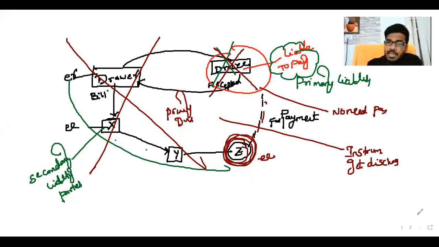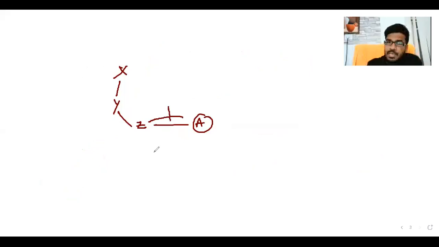But what is discharge of party to an instrument? Listen. X endorsed the instrument to Y. Y endorsed the instrument to Z. Z endorsed the instrument to A. While endorsing, Z mentioned the words sans recourse. What is the meaning of sans recourse? We discussed it in the last classes.